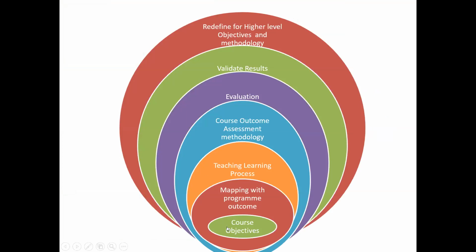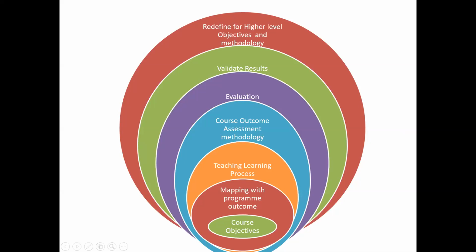Course objectives we have to frame. We have to do mapping with program outcome. Then we have to design and plan our teaching learning process. Then we have to see assessment methodology. Then we have to evaluate. Then validate results, because evaluation does not stop. We have to check our results and validate. What is our course outcome level?